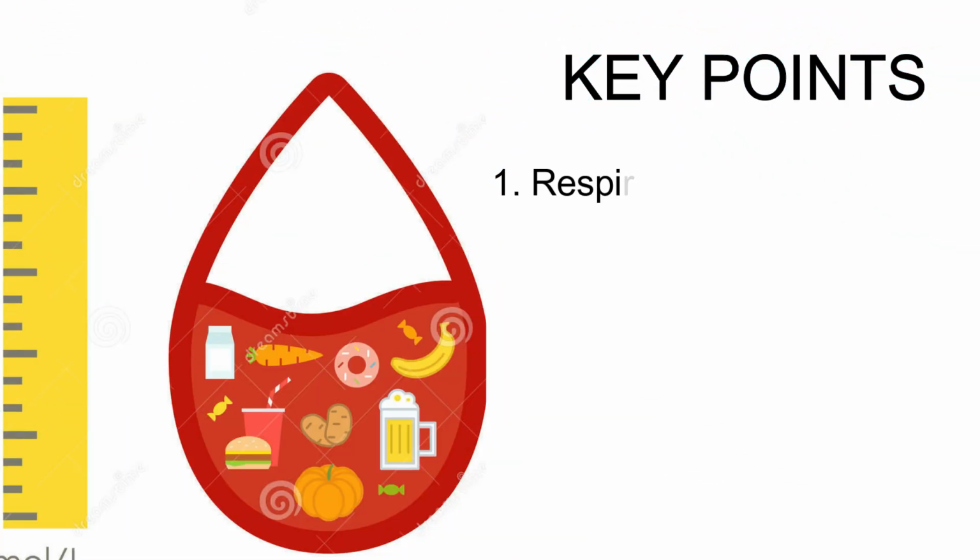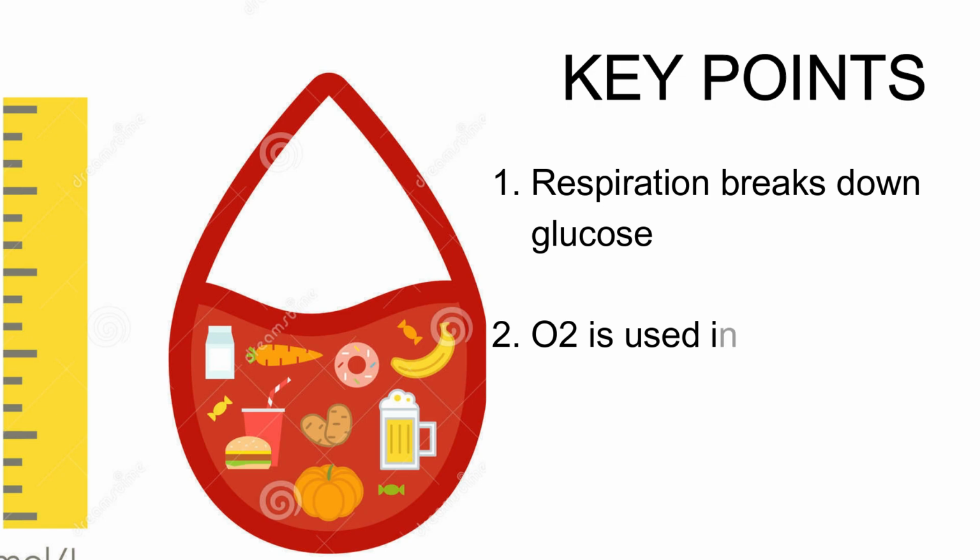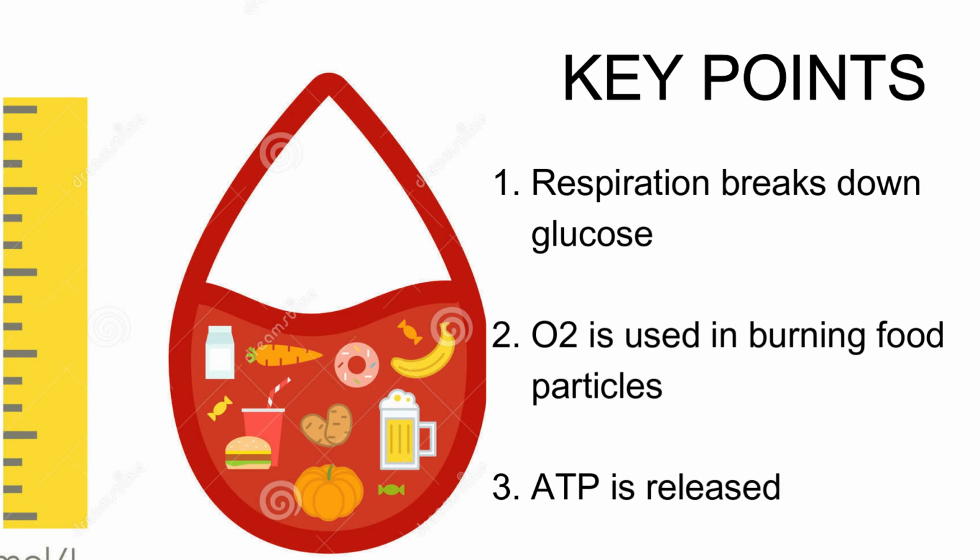The energy is generated by the breakdown of glucose molecules in all living cells of the human body. Oxygen is inhaled and transported to various parts, and is used in the process of burning food particles at the cellular level in a series of chemical reactions. The obtained glucose molecules are used for the discharging of energy in the form of ATP, adenosine triphosphate molecules, by the human body to fulfill essential life processes. Next, let's have a detailed look at the different parts of the respiratory system and their function.